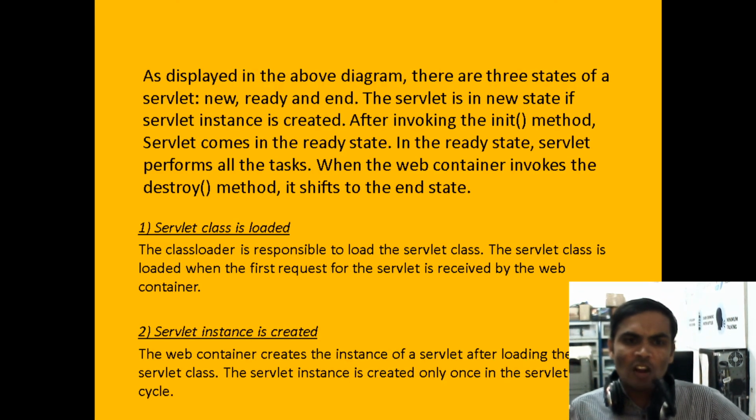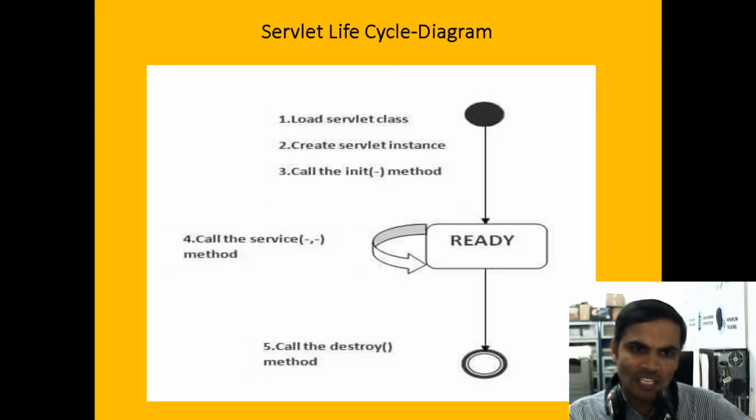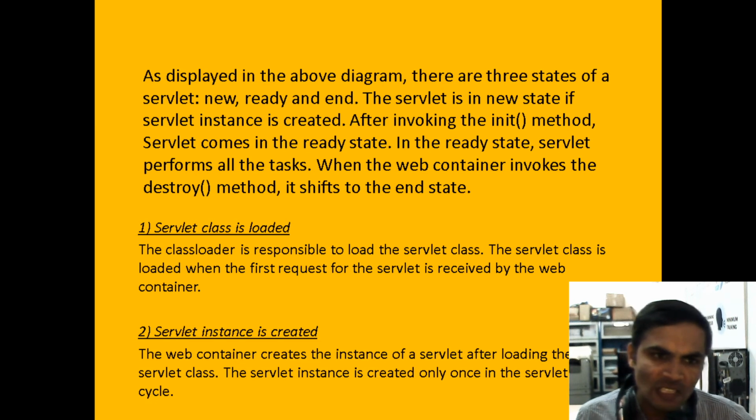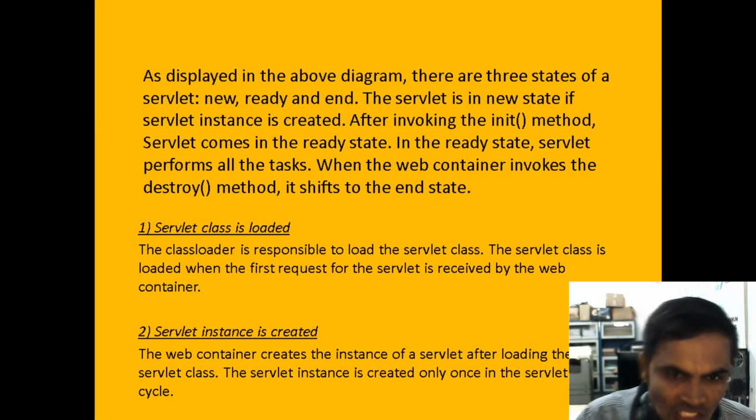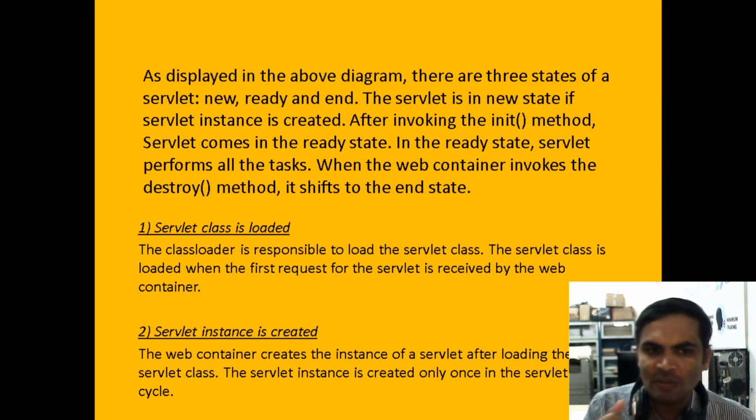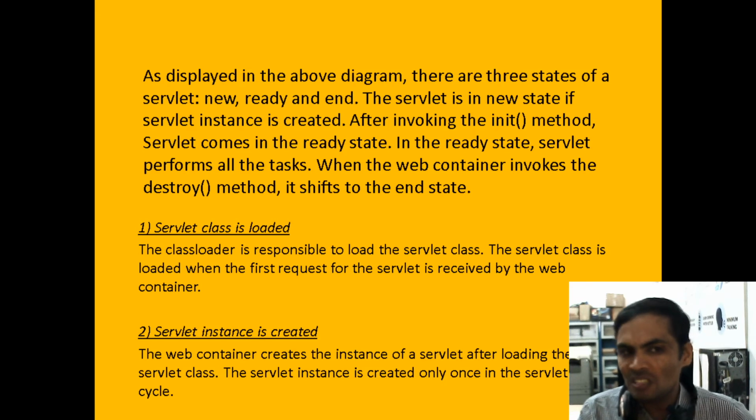Now, according to the diagram, there are three stages: new, ready, and end. This is the new stage, the ready stage, and the end stage. Servlet is in the new stage. If the servlet instance is created, after invoking the init method, the servlet comes into the ready state. In the ready state, the servlet performs all the tasks. If the web container invokes the destroy method, it shifts to the end stage.